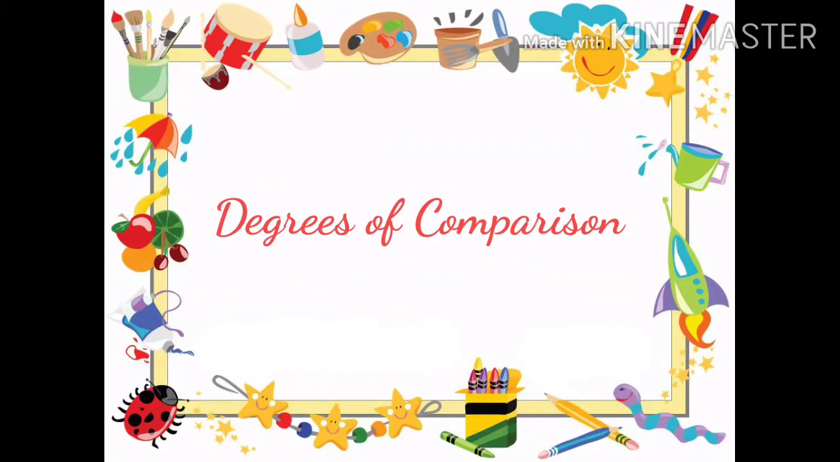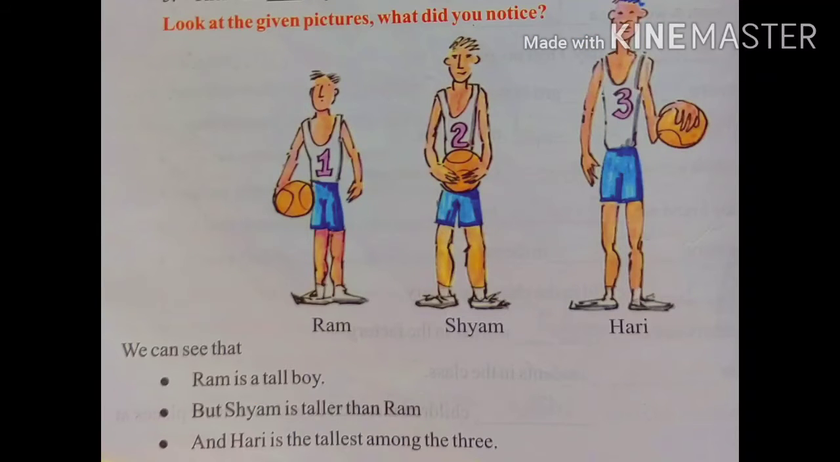In this video, we are going to learn about degrees of comparison. So let's start. Look at the given pictures. What did you notice? We can see that Ram is a tall boy, but Shyam is taller than Ram and Hari is the tallest among the three.